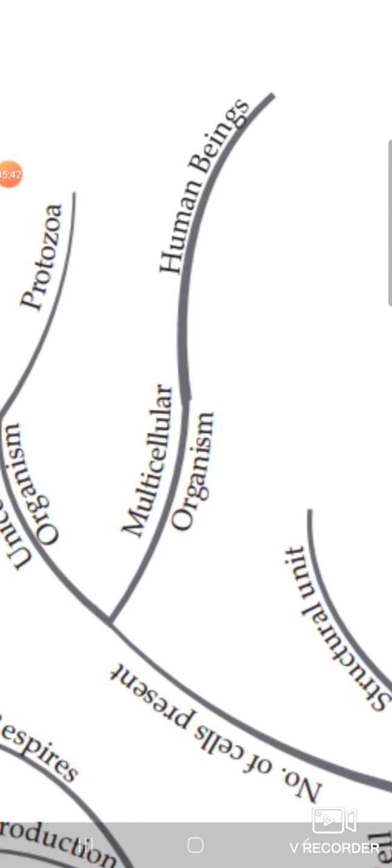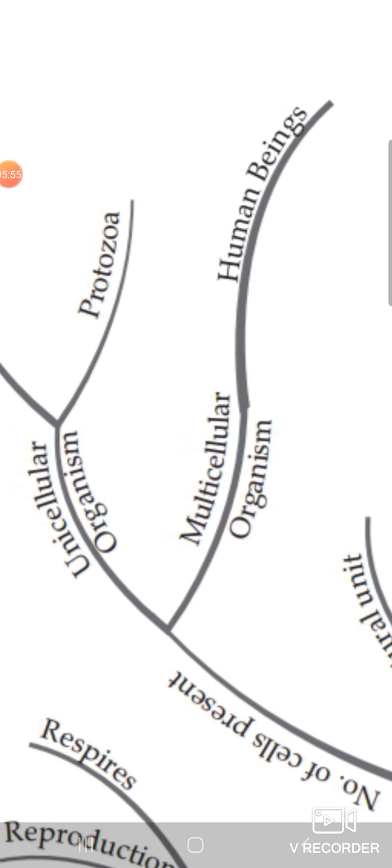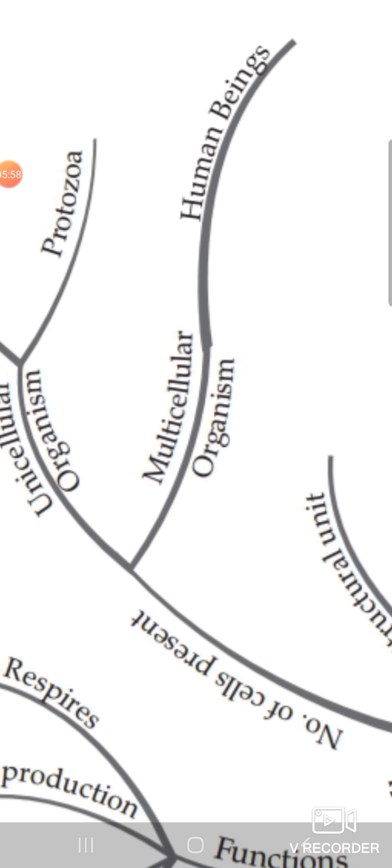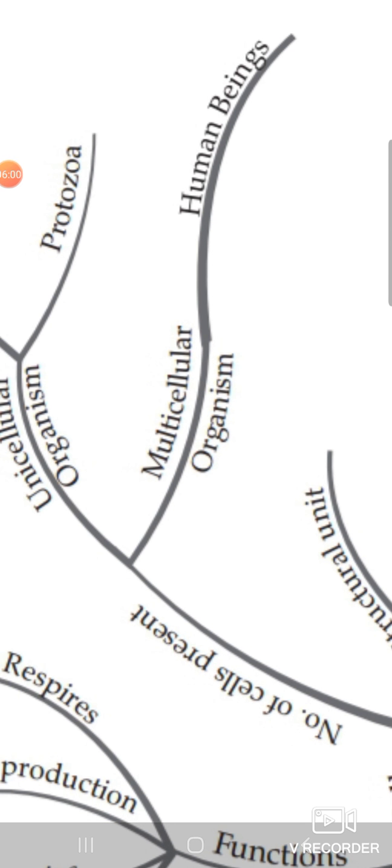So in multicellular organisms, different cells are assigned particular work. Some of the cells do the work of digestion, some do the work of excretion, respiration, etc. So, dear students, depending on the number of cells present in the body, organisms are divided into two types, that is unicellular and multicellular.